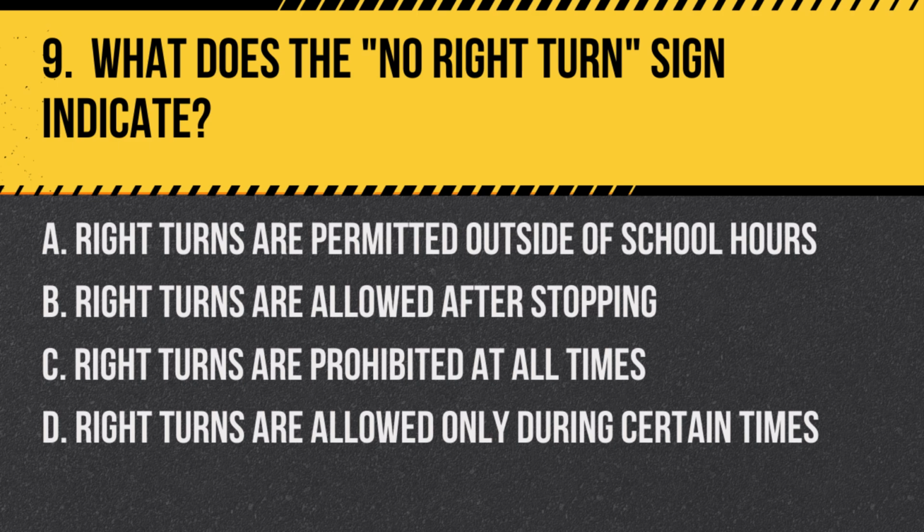Question 9. What does the no right turn sign indicate? A. Right turns are permitted outside of school hours. B. Right turns are allowed after stopping. C. Right turns are prohibited at all times. D. Right turns are allowed only during certain times. Answer: C. Right turns are prohibited at all times. This sign clearly indicates that making a right turn is not allowed.